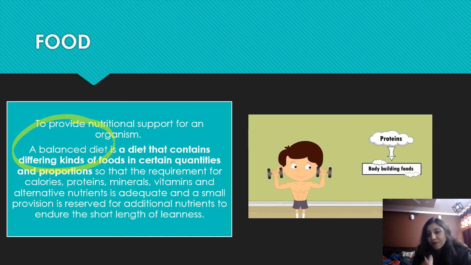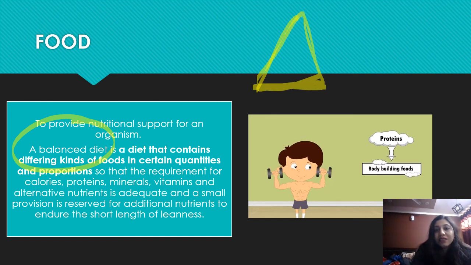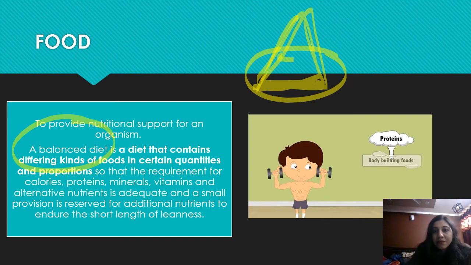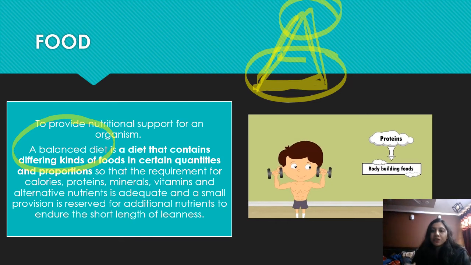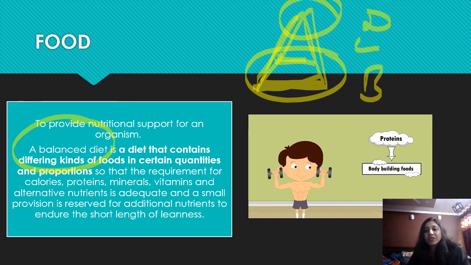But see, if I give you one example here of a balanced diet. Now see, this is a triangle, and we always need a triangle type of diet. Now you will say, what is a triangle diet? In a triangle diet, you will see the base proportion is high, the middle proportion is a little bit lower, and at the top the proportion is very small. According to this, I have divided three groups here. The lowest one has the highest proportion for breakfast, then lunch, and the final one is for dinner.